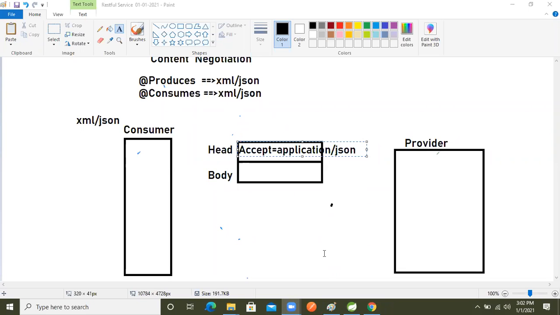Wherever we implement distributed technology in our application, we use these things.